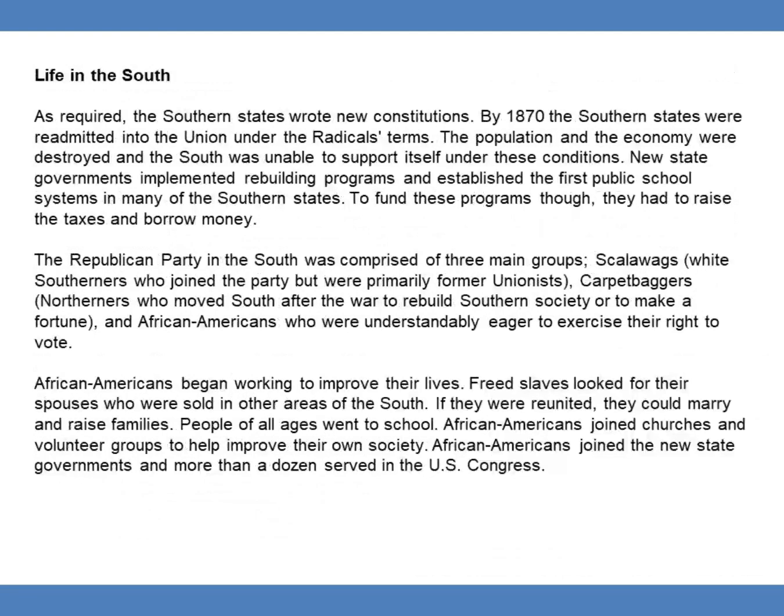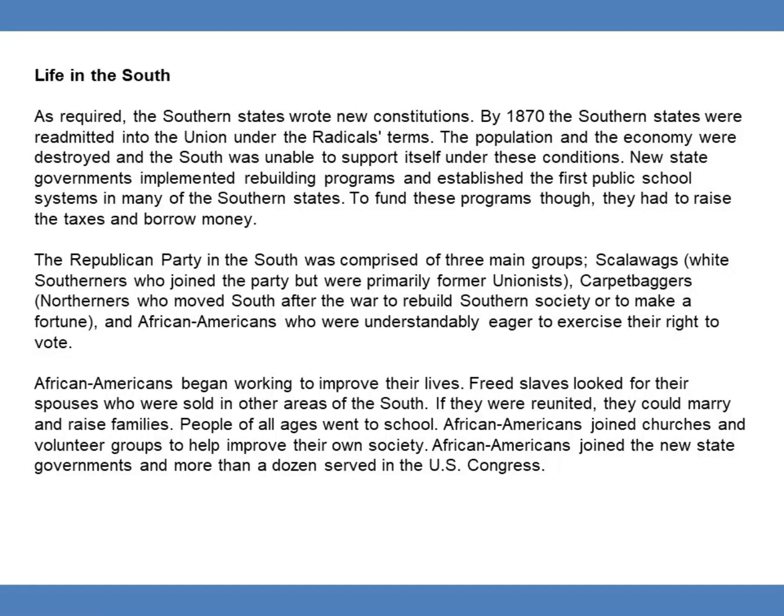Life in the South. As required, the Southern states wrote new constitutions. By 1870, the Southern states were readmitted into the Union under the Radicals' terms. The population and the economy were destroyed, and the South was unable to support itself under these conditions. New state governments implemented rebuilding programs and established the first public school system in many of the Southern states. To fund these programs, though, they had to raise the taxes and borrow money.